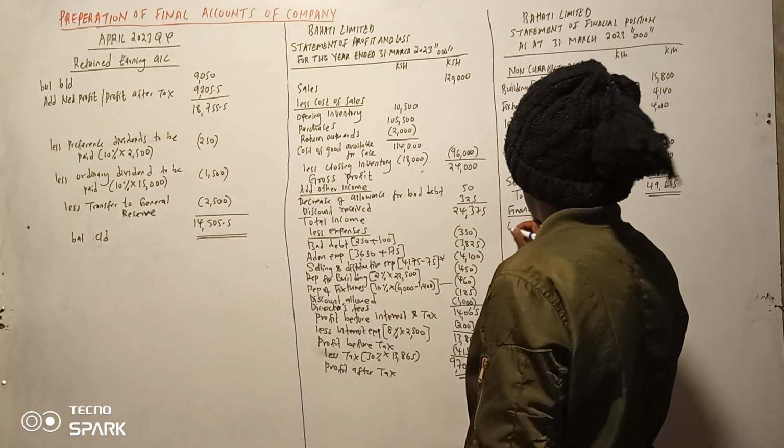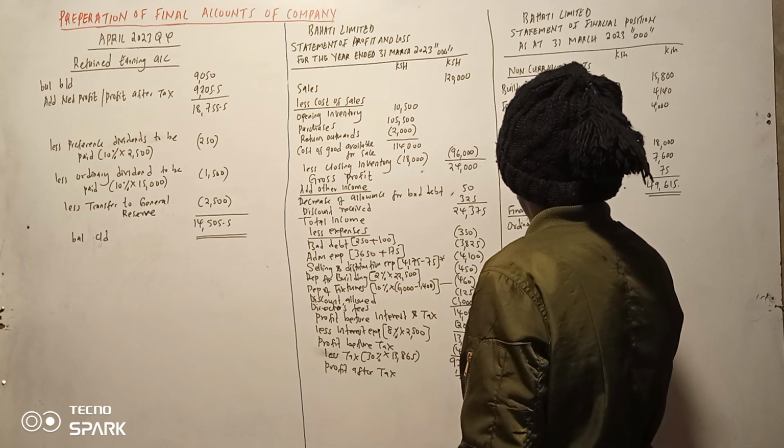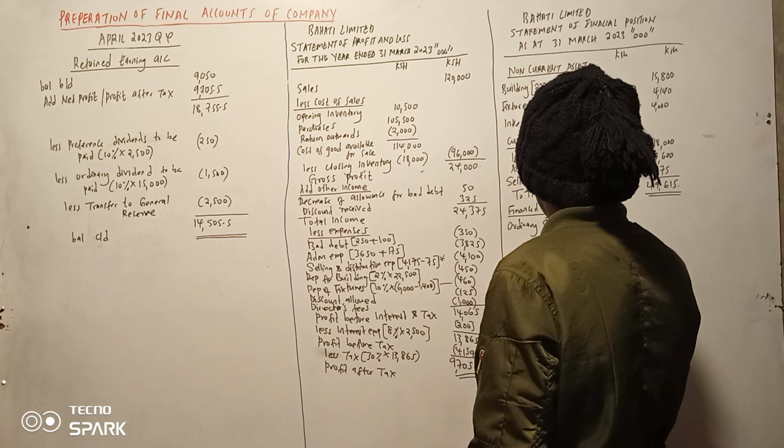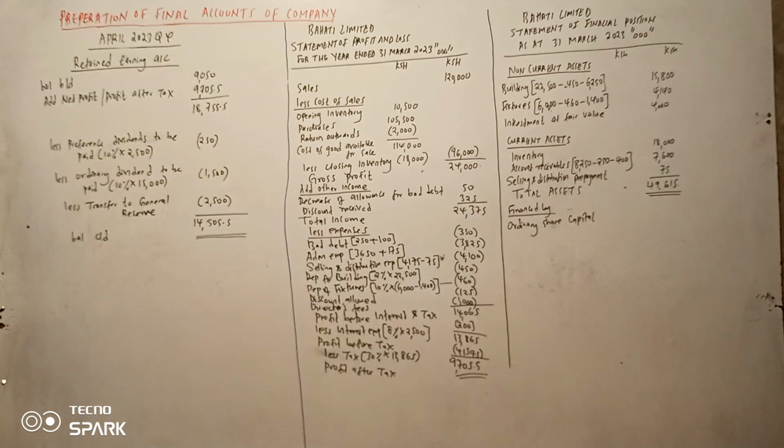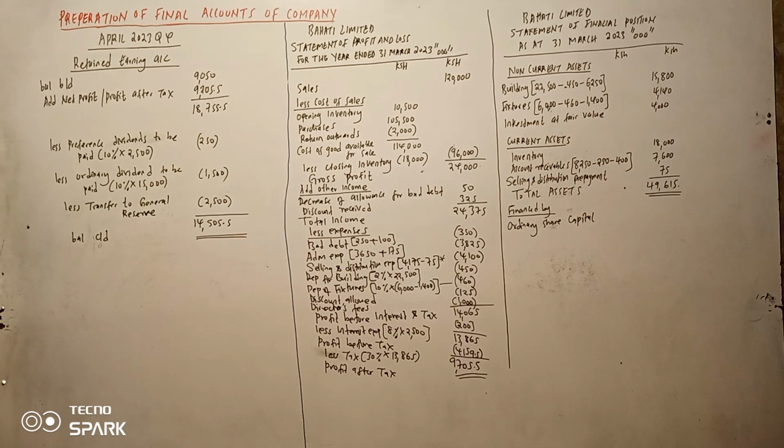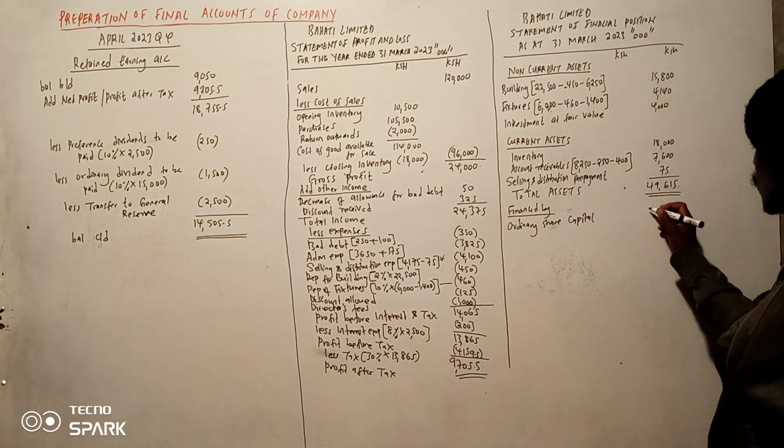So kama kawaida we start with the ordinary share capital. Now ordinary share capital itabaki vile ilivyo. There was no any items affecting it. Let me see kwanza before to conclude. I think we need to open the ordinary share capital. Haitakuwa affected, itabaki hivyo. So there is nothing affecting this account. 15,000.